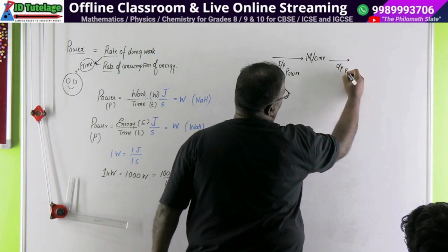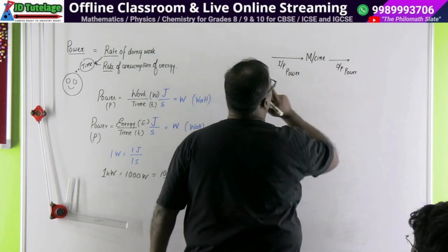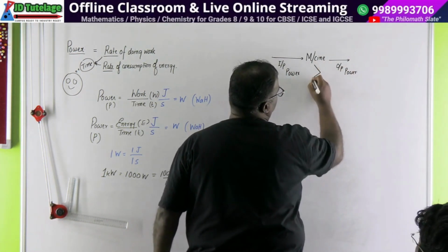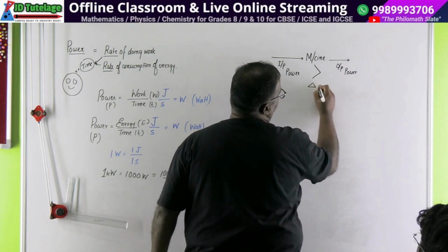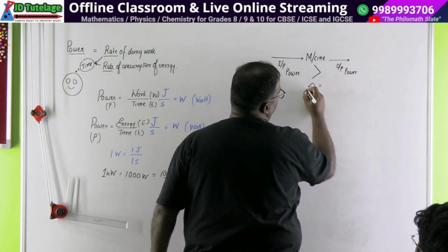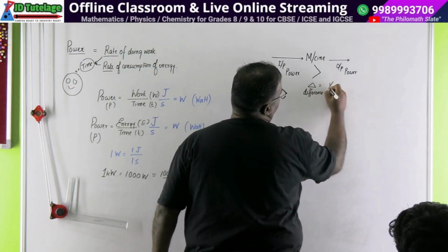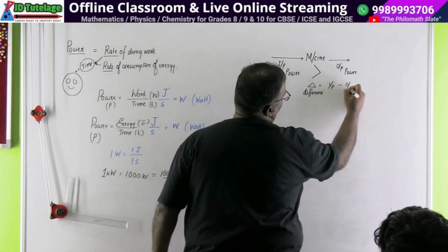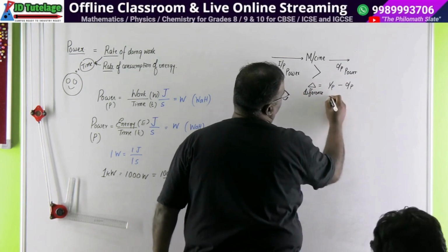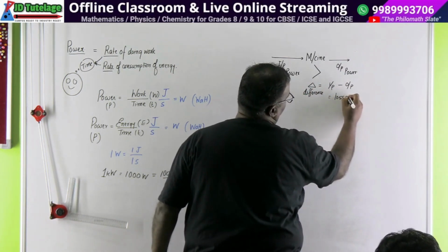In normal cases the input will always be more, and whatever the difference is, delta means difference, input minus output, is known as loss of power.